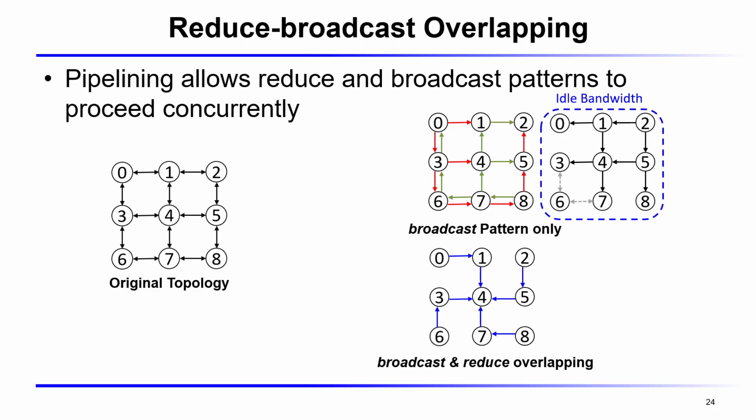So instead of running them separately, we overlap them in the pipeline, as shown at the bottom. The two patterns fill each other's gaps. This further optimization pushes bandwidth utilization from 67% all the way up to 100%.